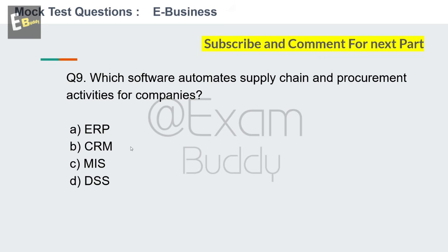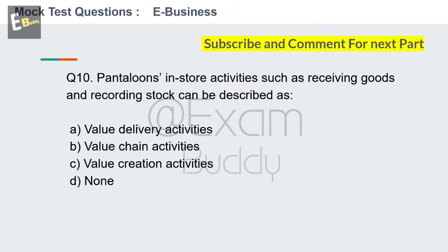And the answer is A, ERP. Now let's go to question number 10. Pantaloons in-store activities such as receiving goods and recording stock can be described as. So these are the options: value delivery activities, value chain activities, value creation activities, none. So your time starts now.